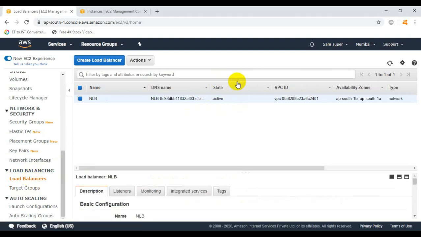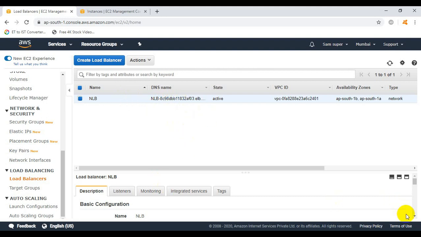Yes, we can see here the status of the load balancer. Now it is showing active. Before it was showing provisioning. So this is good. We are done with the load balancers. We have successfully created and configured the load balancer, and now we will do the testing.